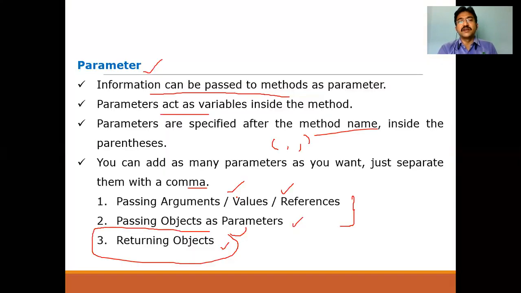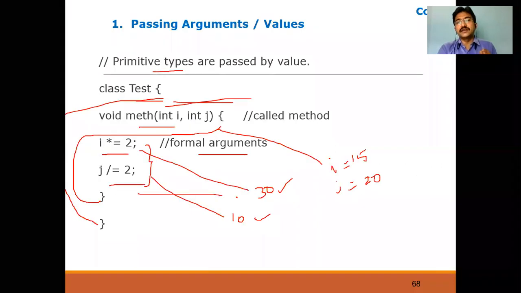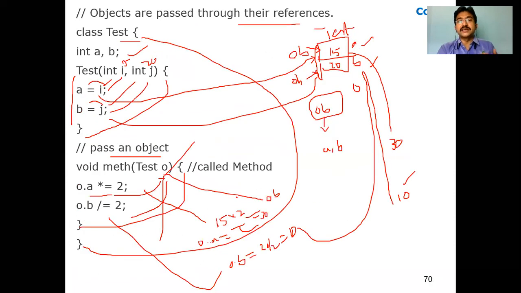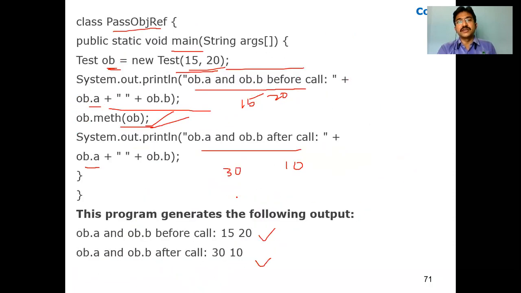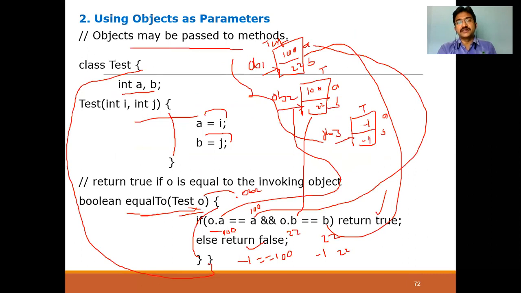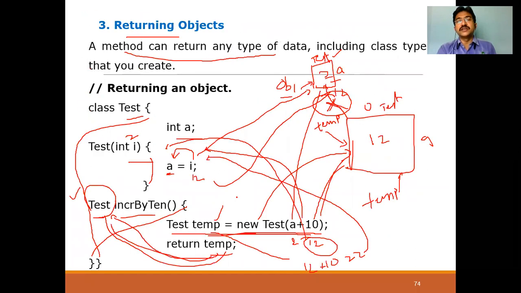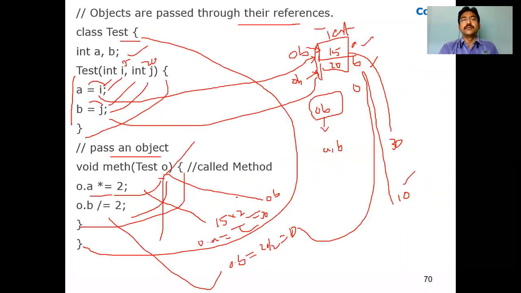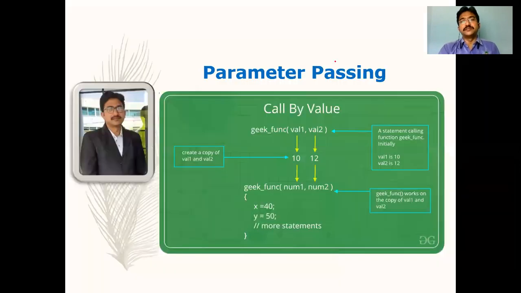What we have discussed is the parameter definition, followed by passing parameters by value to the method, passing by reference as parameters to the method, using objects as parameters to the method, and how we return those objects. That's about parameter passing in Java.